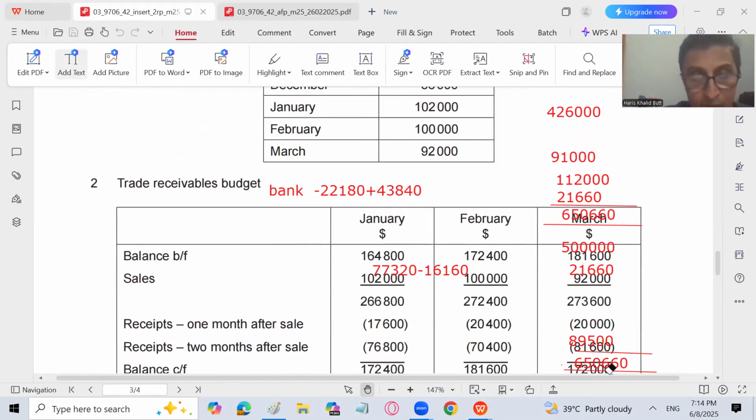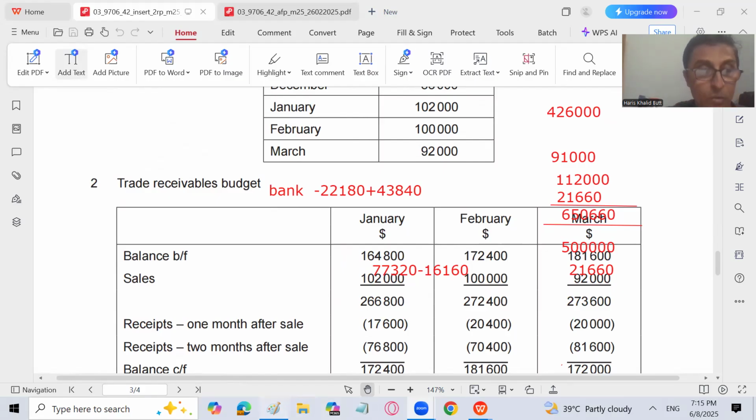In the trade receivable budget, we have minus 22180, which is the bank overdraft. In February, how much amount are we receiving? 20,400 plus 70,400. And in March, 20,000 and 81600. And after getting this amount, we are getting a bank overdraft of minus 22180.